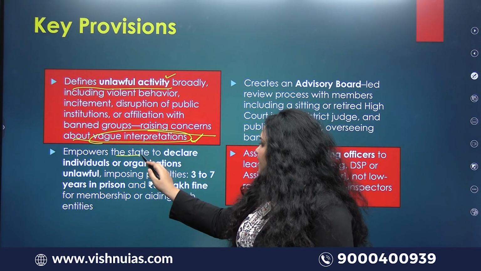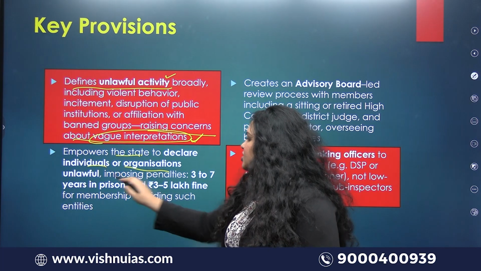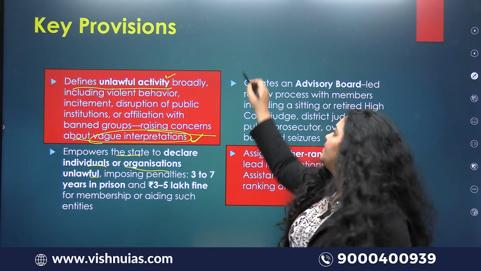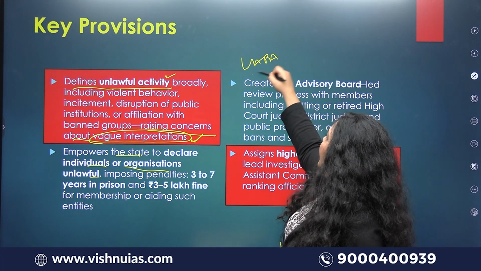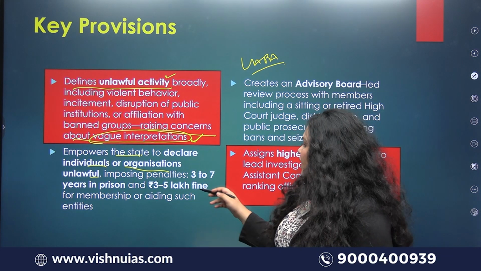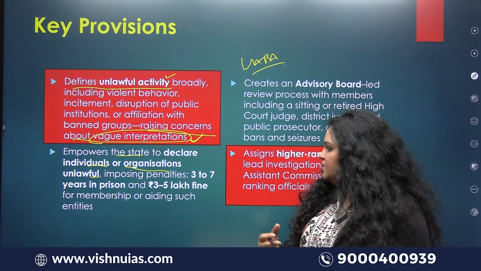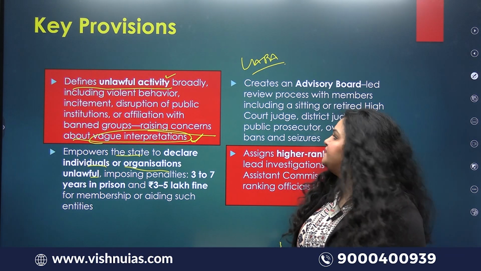Again, it empowers the state to declare individuals or organizations as unlawful. It is the UAPA Act, it's an extension of it only. And there are certain years in prison, and a 3 to 5 lakh fine for membership.